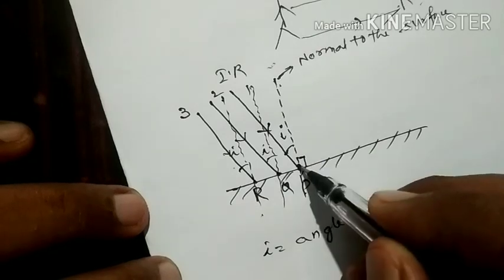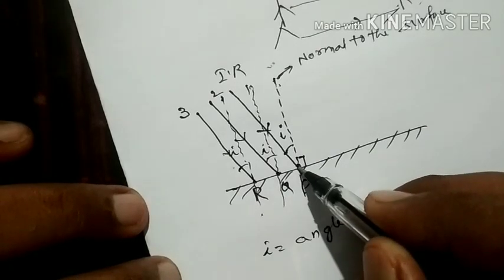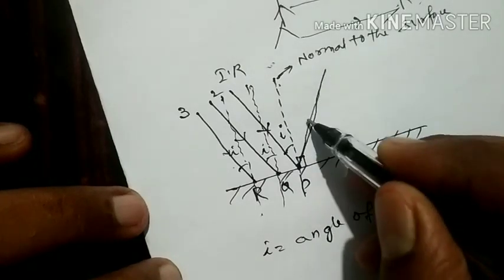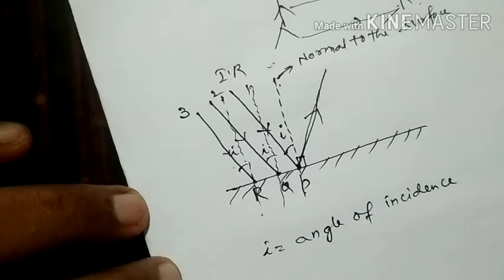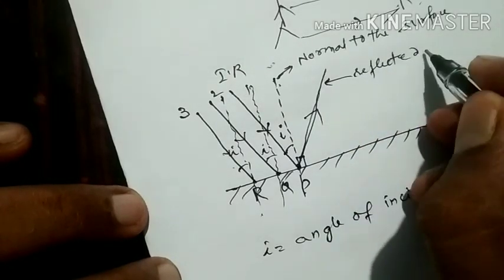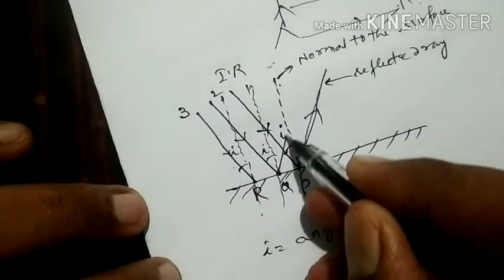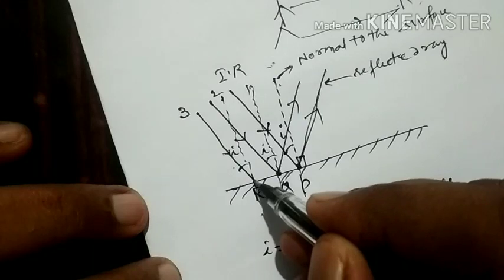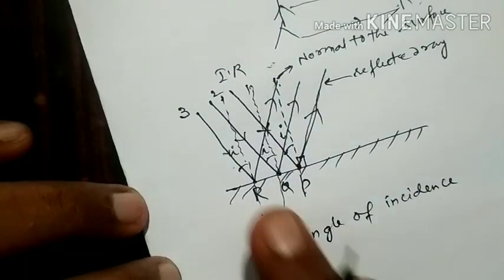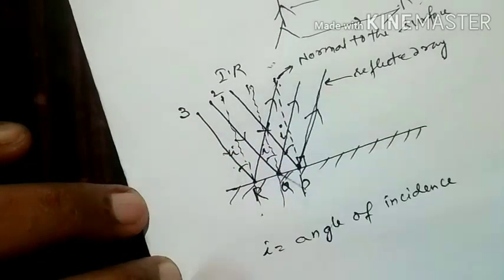After this the light ray is sent back into the same medium. It won't go into the mirror. It is sent back into the same medium, so we take this as the reflected ray. Similarly the second ray is also reflected, and the third ray is also reflected. So the parallel beam which is incident on a surface is reflected back.